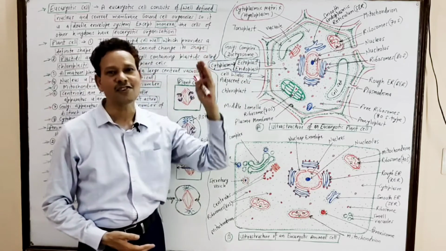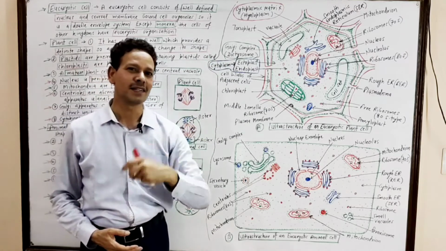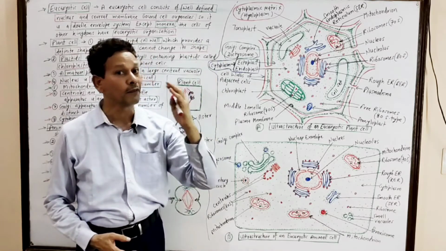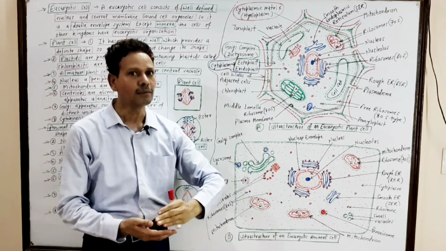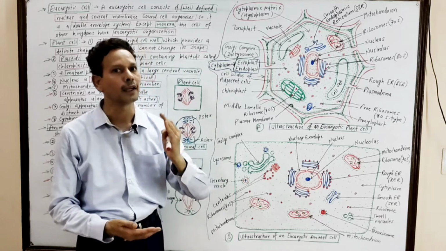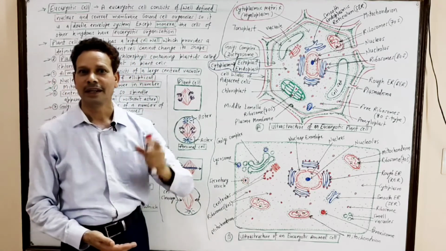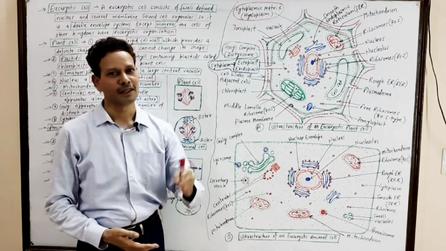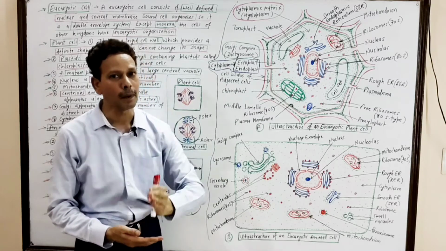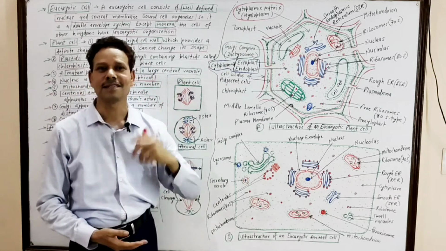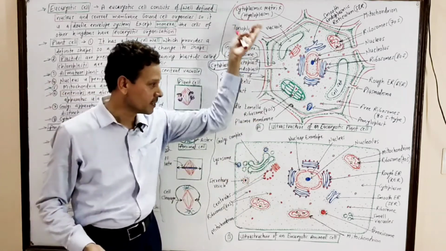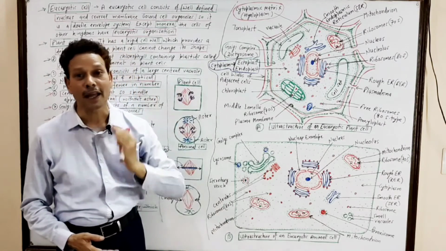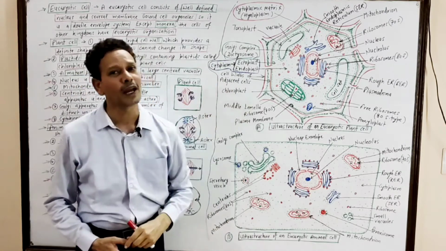Dear students, in our last lecture we have discussed prokaryotic cells. And in this lecture I will clear eukaryotic cells. According to Whittaker's mode of classification, all organisms are grouped in 5 kingdoms: kingdom Monera, kingdom Protista, kingdom Fungi, kingdom Plantae and Animalia. Except in kingdom Monera, in all other kingdoms, the cells are eukaryotic. It means in these kingdoms, Protista, Fungi, Plantae and Animalia, the organisms are eukaryotic.